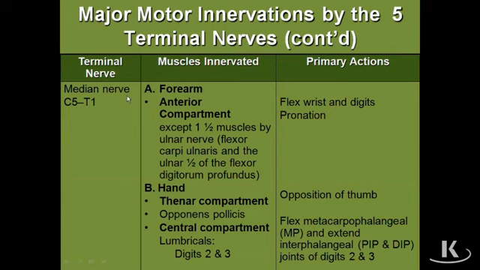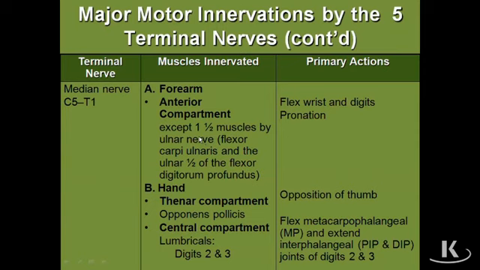The median nerve. Well, the median nerve innervates almost all of the anterior muscles of the forearm. So when we look at the anterior forearm, firstly, as a generalization, we can say that the function of anterior forearm muscles is to flex the wrist and flex the digits as their major function. So you should think of the median nerve as a nerve responsible for wrist flexion and digital flexion. And the median nerve innervates almost all of the muscles of the anterior forearm.